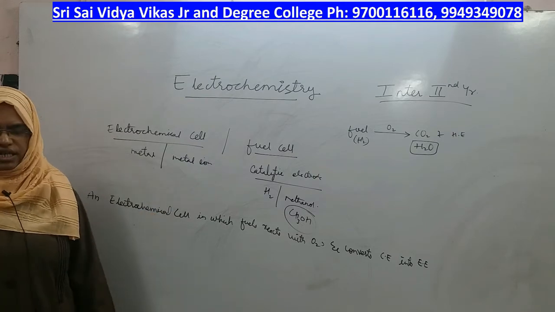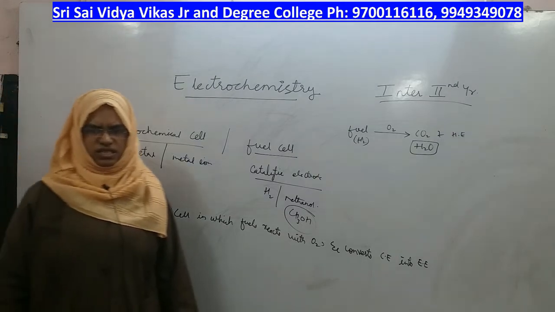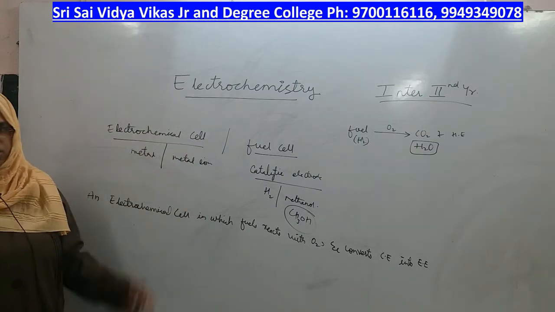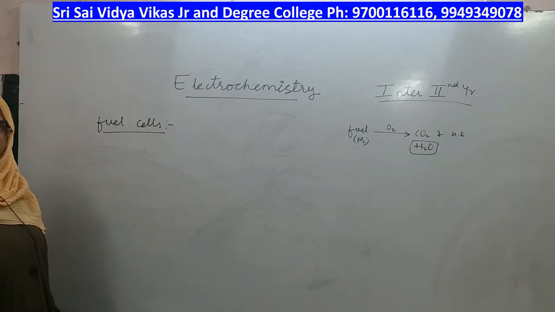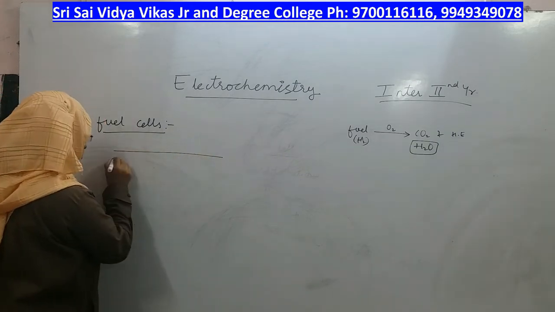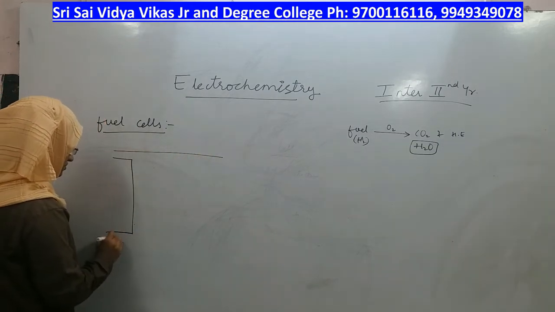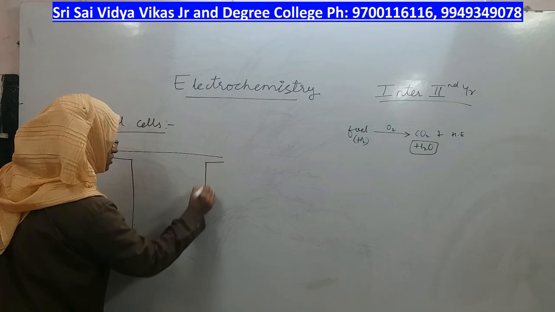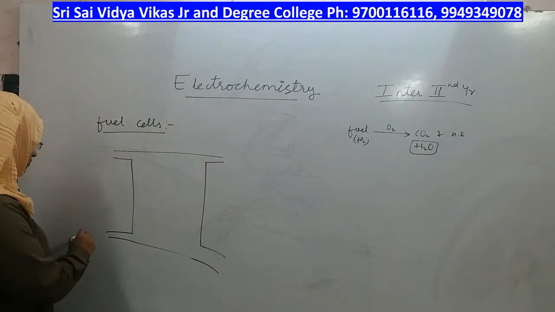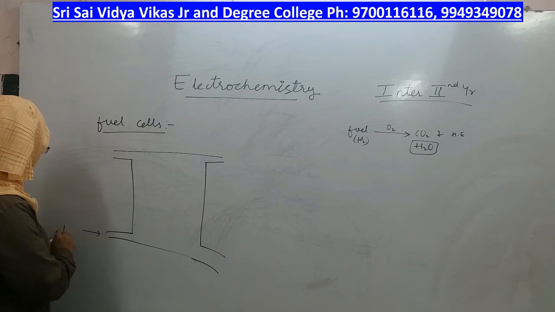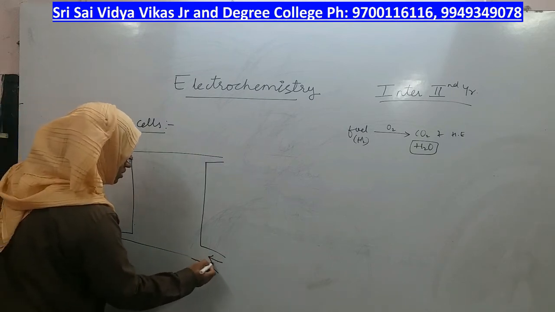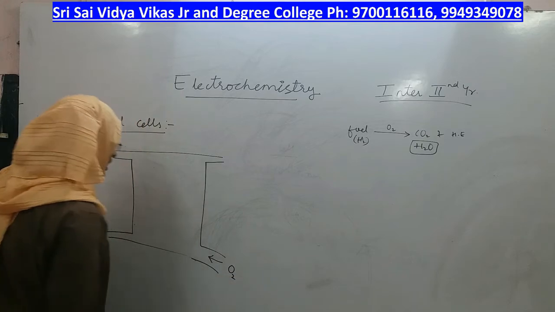Now, let us look at the diagram and see its construction. Please copy the definition and the difference between these two. So, now let us look at the construction of a fuel cell in which there will be two sides, right. From one side you will pass hydrogen gas and from the other side you will pass oxygen gas,